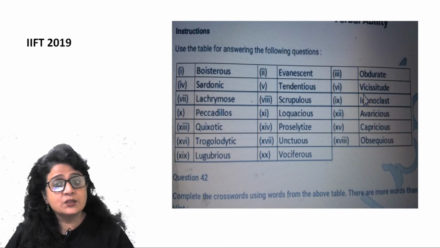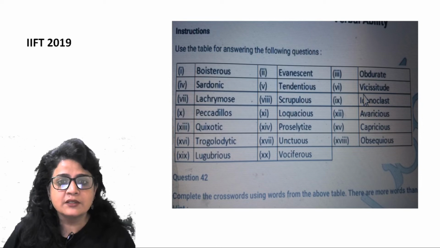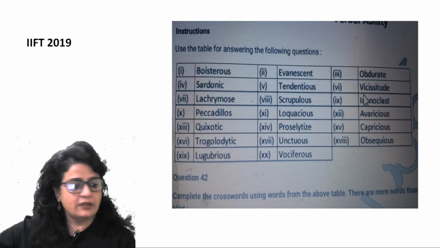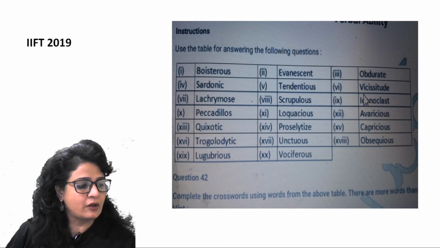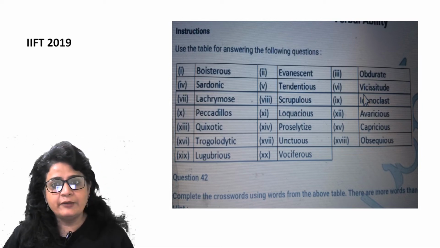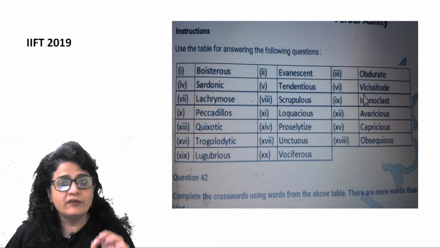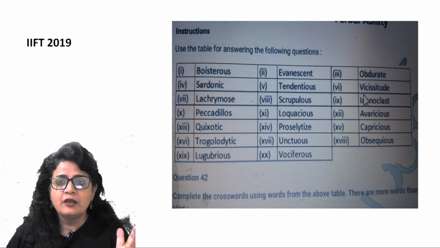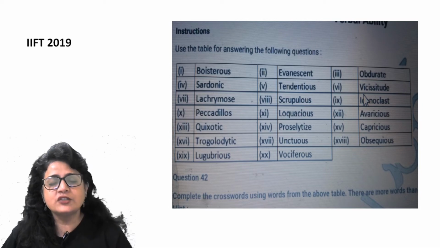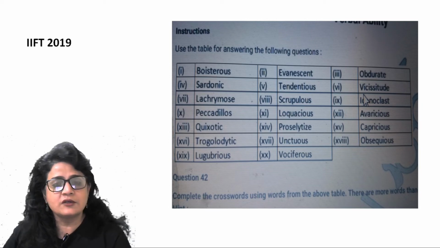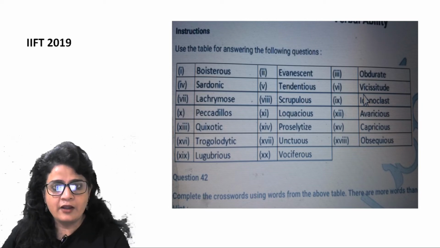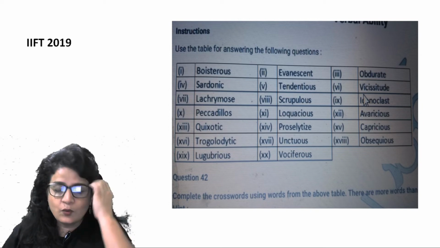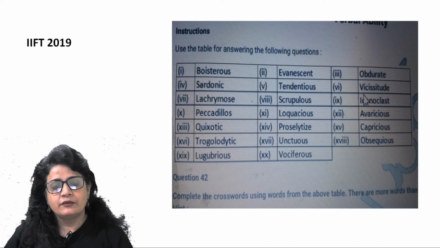Loquacious, this word has been taken from Norman Lewis. You will see a lot of words are actually taken from Norman Lewis here, right? So in a coming slide, I'm going to talk about the sources to base your vocabulary preparation on. Norman Lewis is going to be one of the sources. Evanescent is taken from that, scrupulous is taken from that, loquacious is also taken from that. Loquacious, talkative person, a person who talks a lot, right? A person who loves to be chatty, right? So that is what is loquacious.